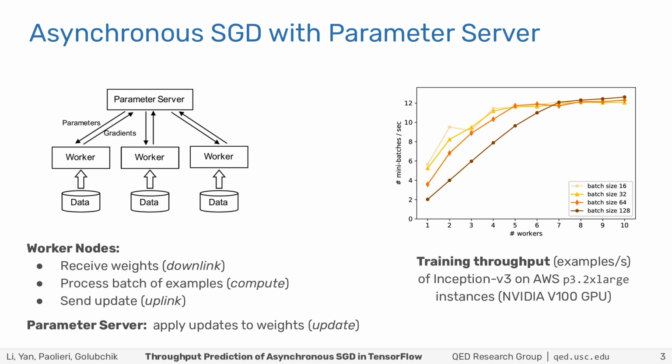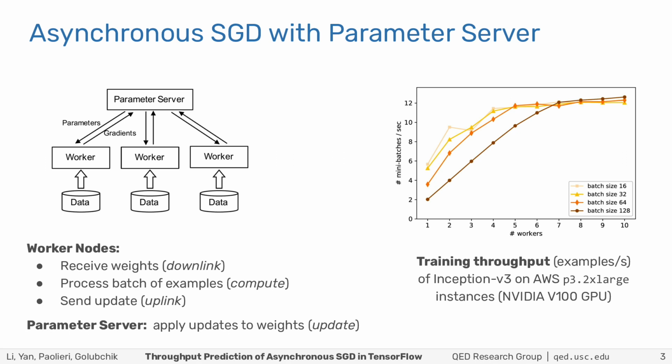The figure on the right shows the throughput in a cluster of 1 to 10 worker nodes on AWS. We see that throughput saturates, and when worker nodes use more examples in a batch for stochastic gradient descent, computation takes longer at these workers. They access the network less frequently, so there is less load on the network and saturation happens later.